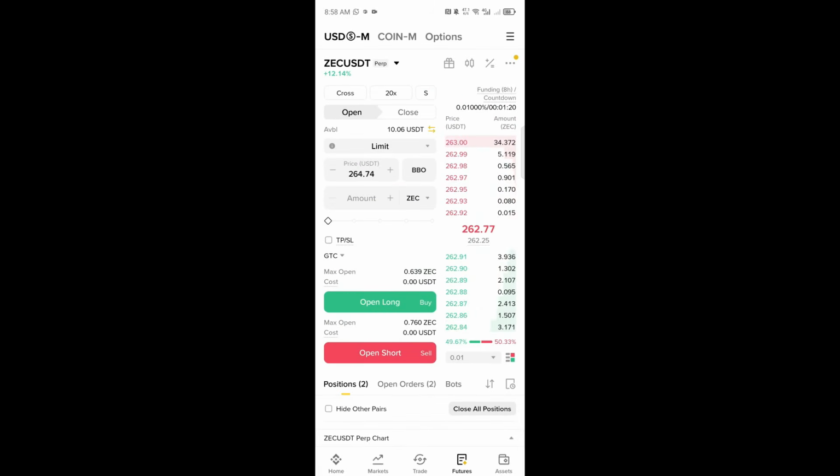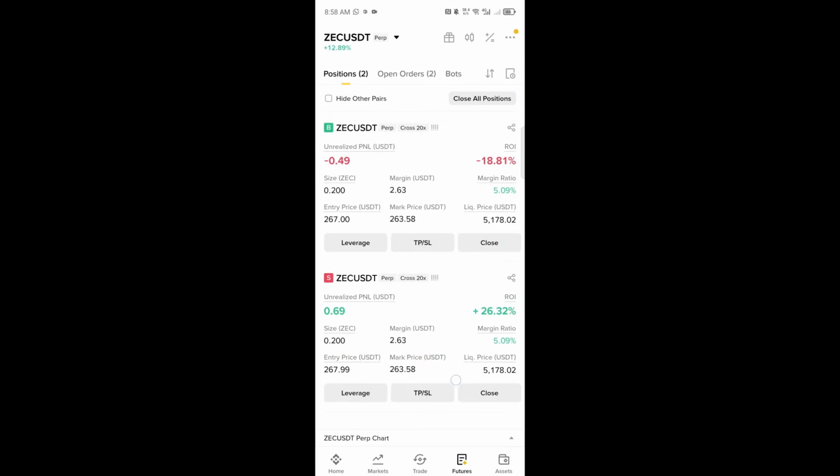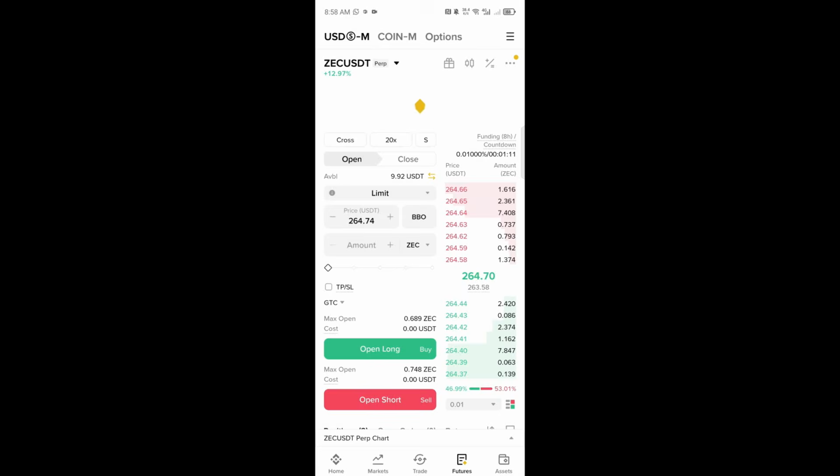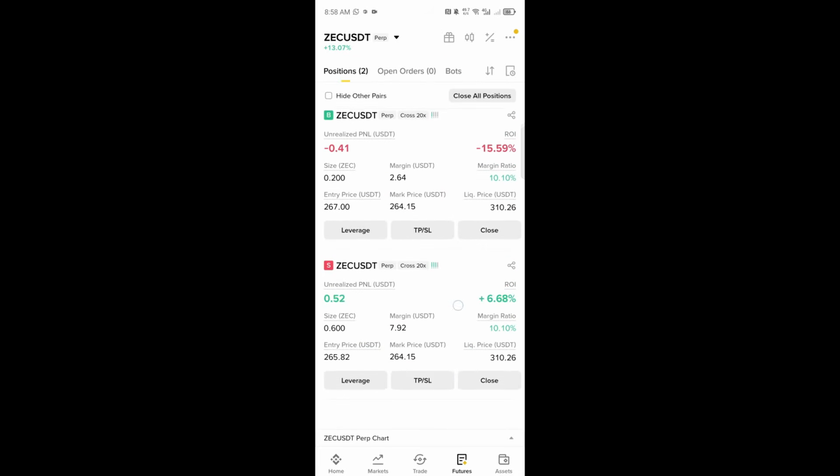The reason I didn't use the current market price, which is 262, is because I know this market will still come up a little bit. So now the short has been filled. That is how you add more trade in the direction of the market.